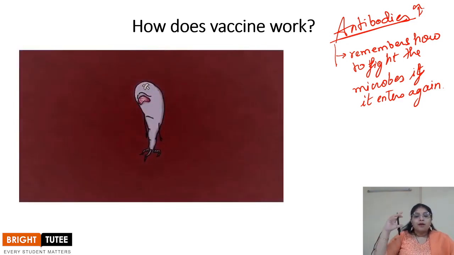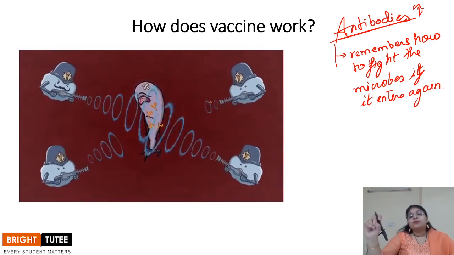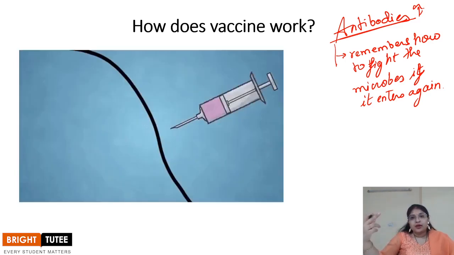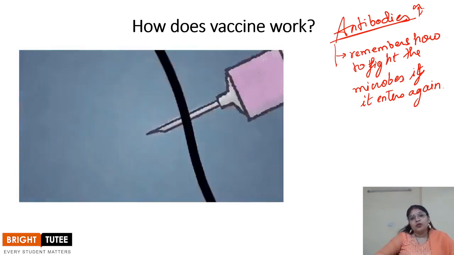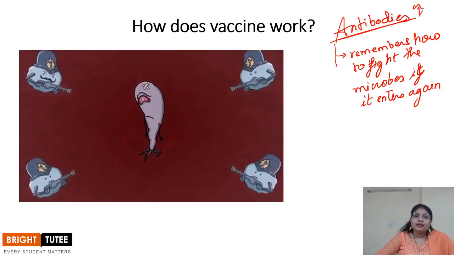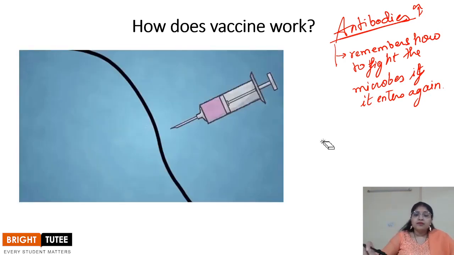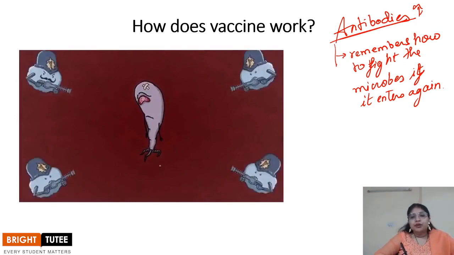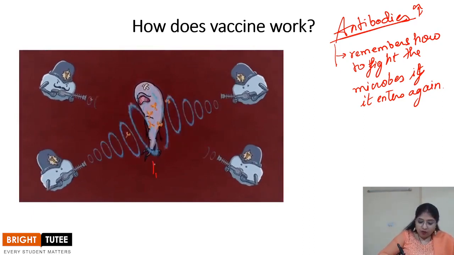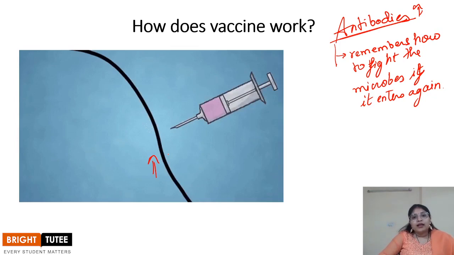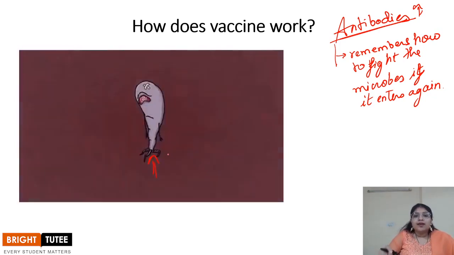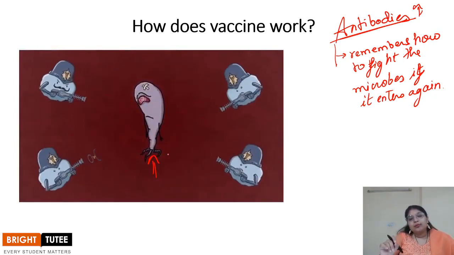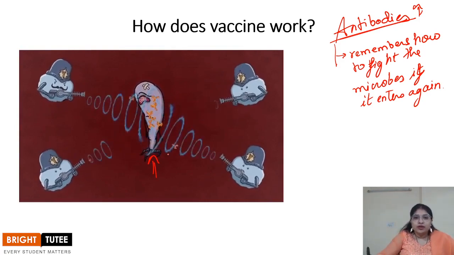Now this power of the immune system of remembering, the memory of the immune system, is utilized by the vaccine. How is the vaccine working? As you can see in this particular video, a dead, or you can say a weakened, microbe is injected into the body.